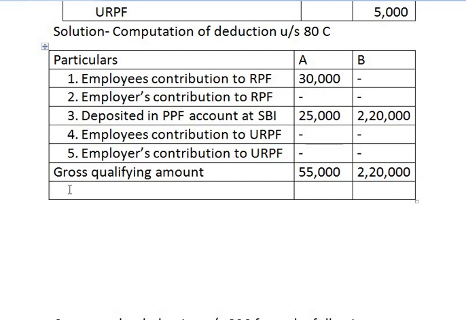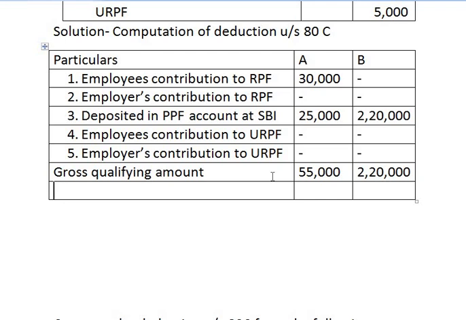So an assessee can claim up to rupees 1,50,000 under section 80C as deduction. Here in this sum, for assessee A, the gross qualifying amount is 55,000 rupees, which is below the maximum limit of deduction, that is 1,50,000. So this becomes